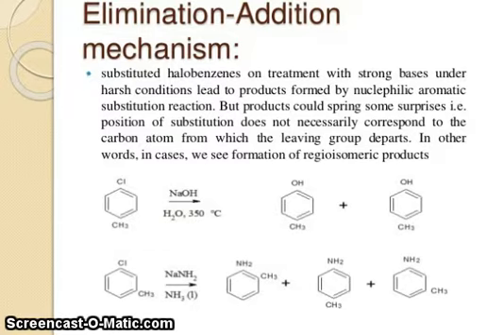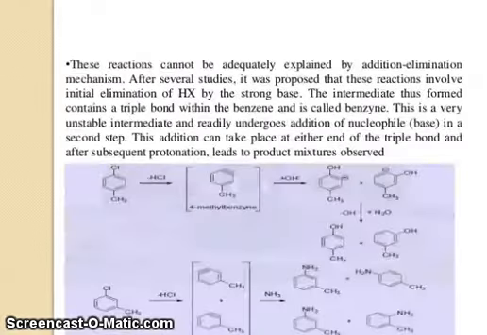You can see here NaOH reacts with the chloro derivative, forming the product replaced by OH, and then you can see with CH3 at the meta position, the chloro compound reacts with sodium amide forming three products: ortho with respect to NH2, meta with respect to NH2, and para with respect to NH2. So these reactions cannot be adequately explained by the addition-elimination mechanism.